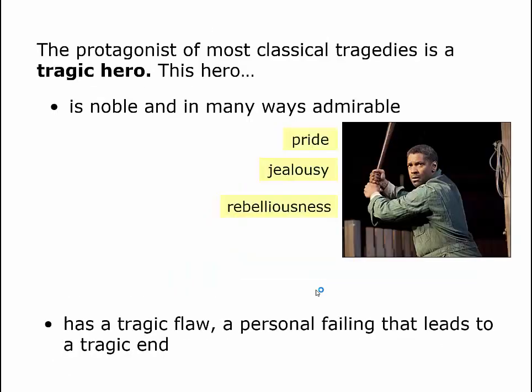In a tragedy, the protagonist is usually a tragic hero, meaning he or she is noble in many ways and very admirable, yet has a tragic flaw. A tragic flaw is a personal failing that leads to a tragic ending. In many classical tragedies, the tragic flaw would be pride or jealousy or rebelliousness.